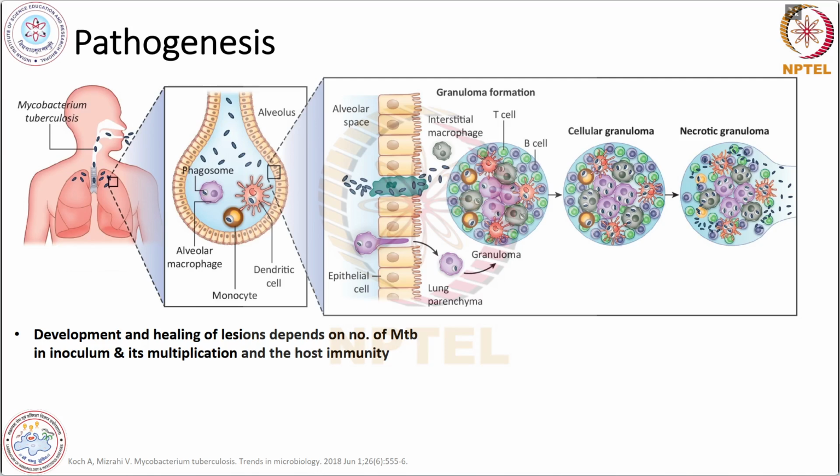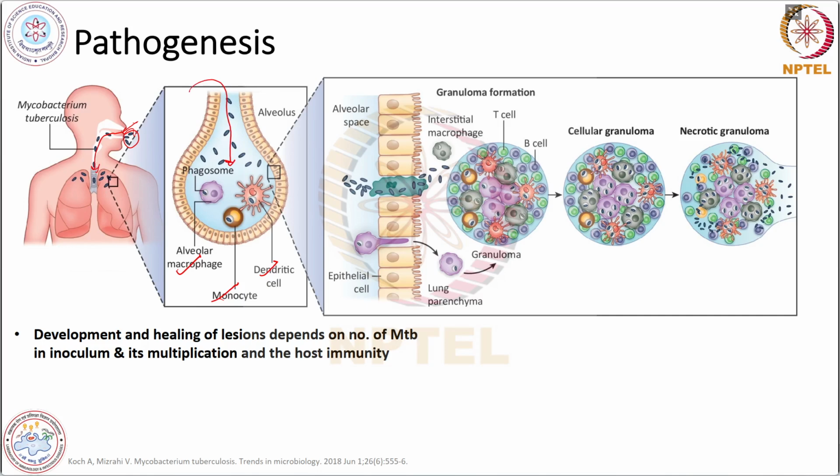When MTB are inhaled and reach the alveoli region of the lungs, they are first encountered by the alveolar macrophages, dendritic cells and monocytes. These pathogens enter inside the alveolar region of the lung.